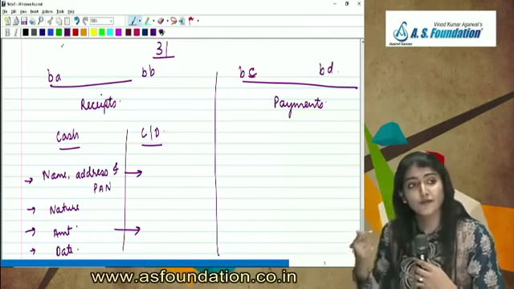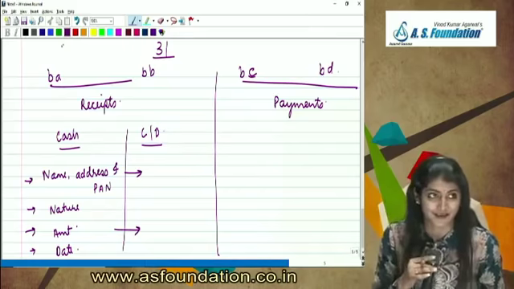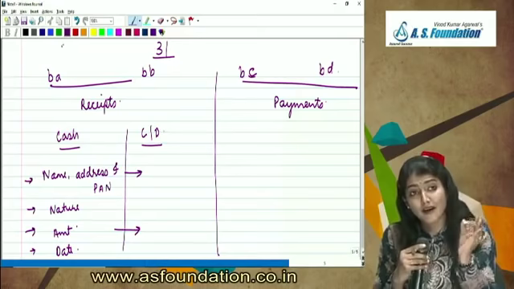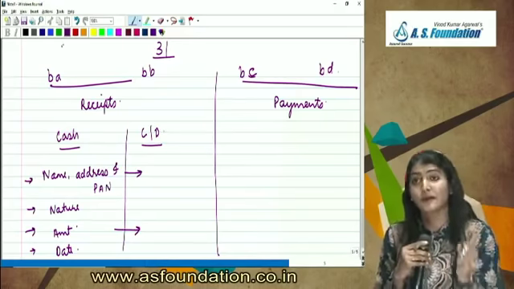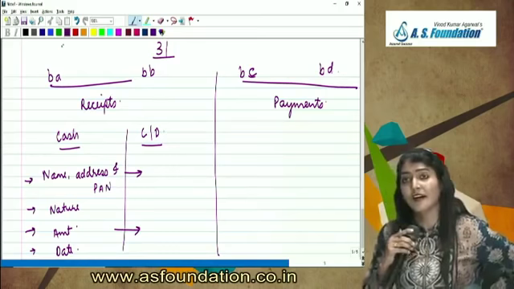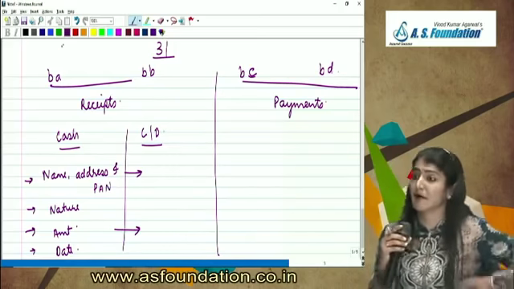If it is in cash, then we want the nature and date also. If it is cash, then we want the nature of the transaction also and the amount, date of receipt also. But if it is by check or draft, which is not an account paid check or an account paid draft, then name, address, PAN and the amount.